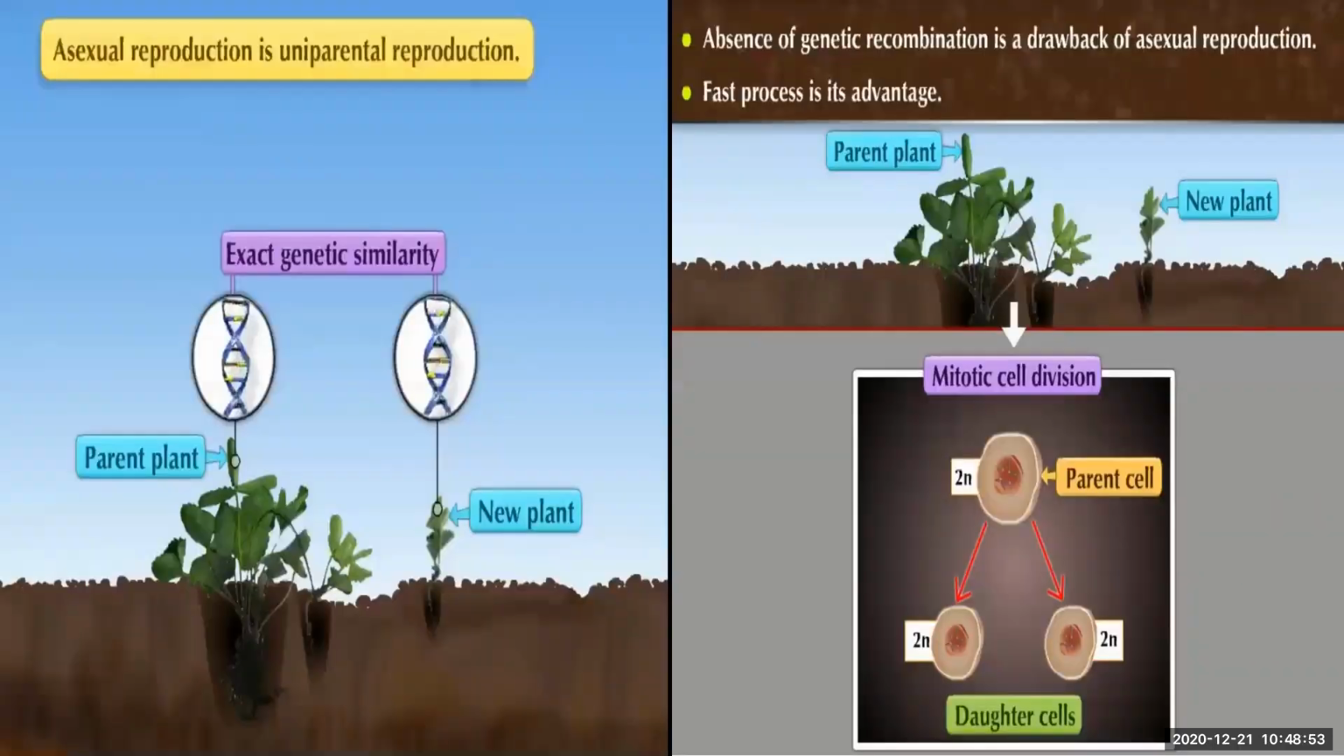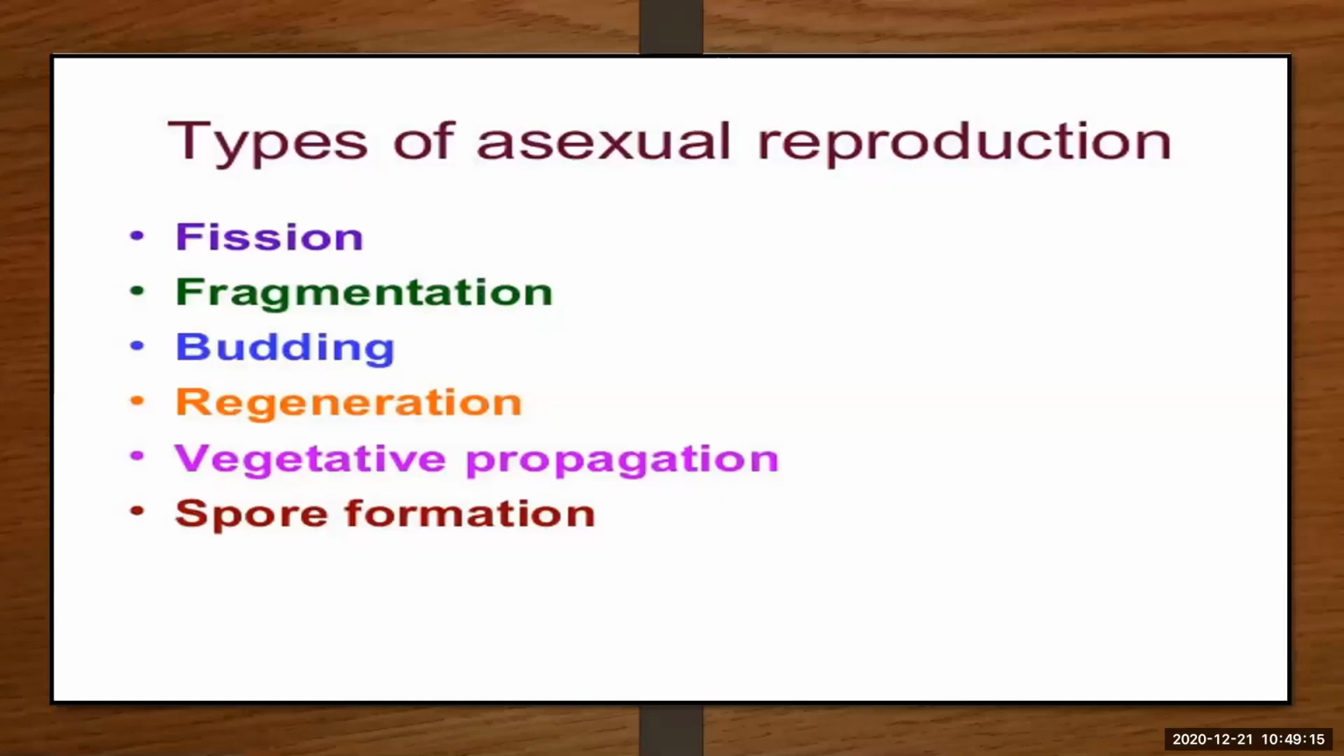Now see, what is the significance of asexual reproduction? Asexual reproduction is uniparental. Uniparental means what? It has only one parent. Only one parent is required for the production of a new organism. So it is uniparental, where the genetic material, whatever the genetic material we are,